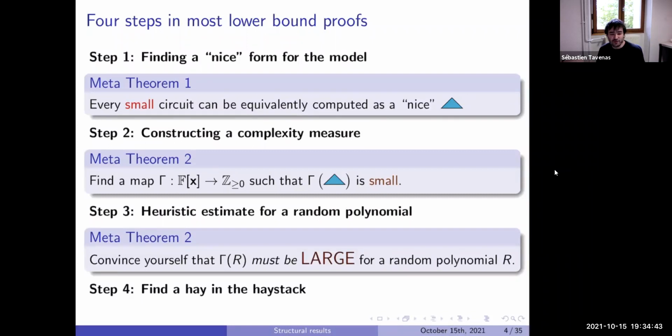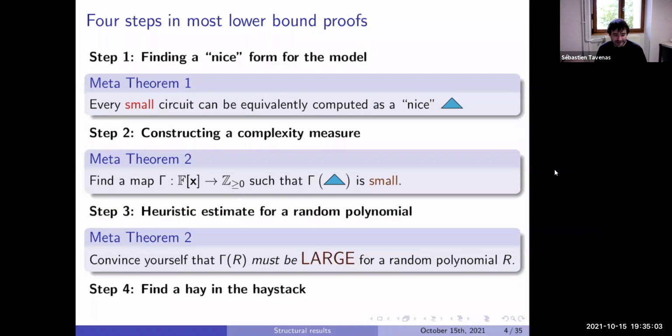Steps 2, 3, 4 are more what will appear in the lower bound part, so they will be explained in the next talks. In this talk, we will focus on step 1. The goal is that we have a small circuit, and we have to find some nice forms. In fact, we have a lot of varieties of nice forms.